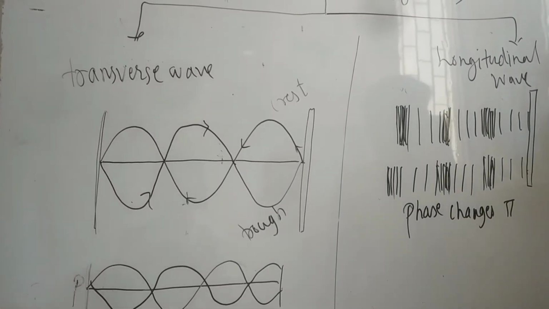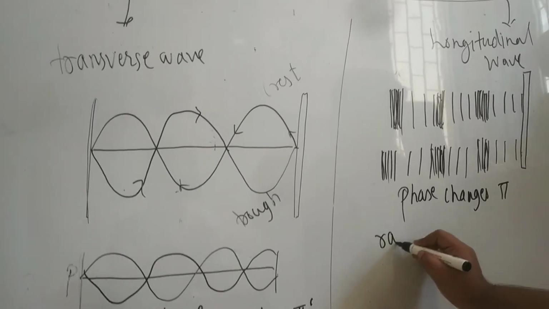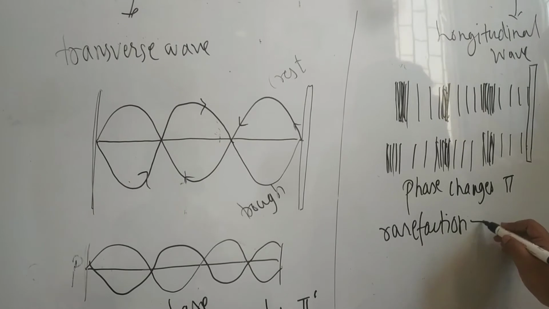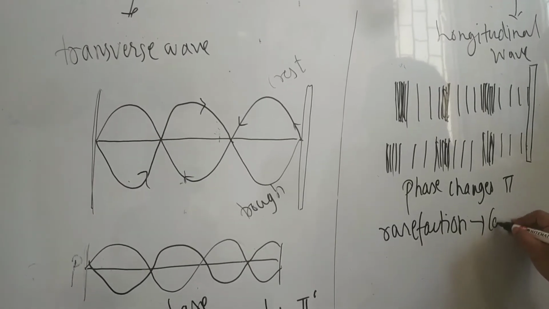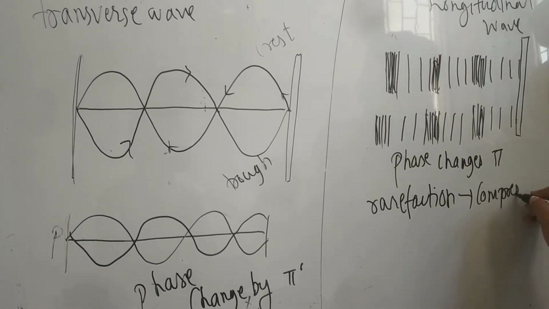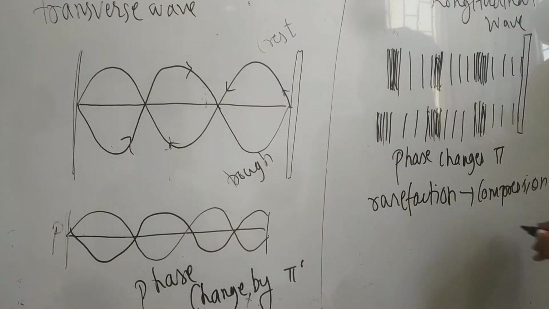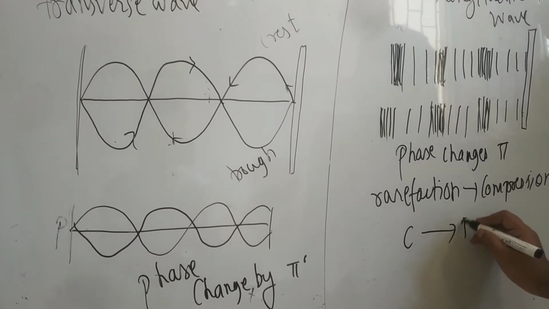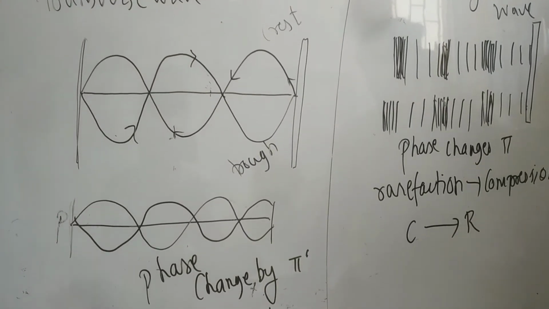So in that case, remember, on reflection the phase changes by pi radian. Rarefaction is converted into compression, and vice versa, the compression is converted into rarefaction. So this is what you have to remember.